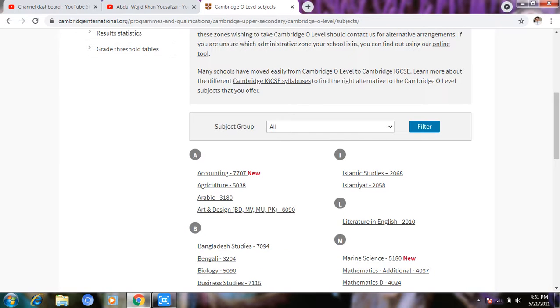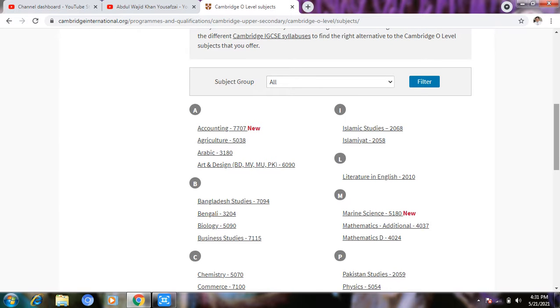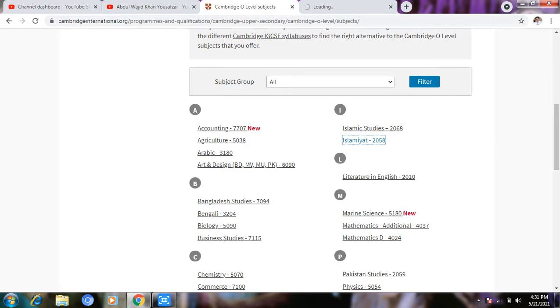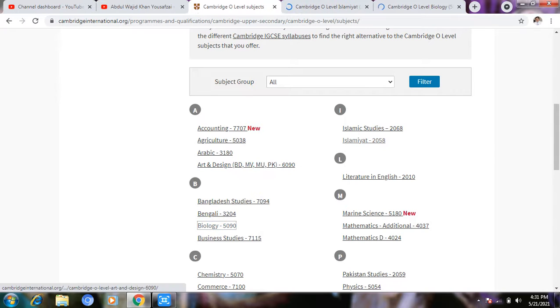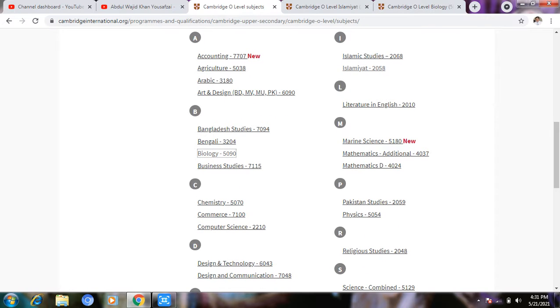For example, in Pakistan, mostly students take Islamiyat, code number 2058. Want to open this one, and we will go for biology for the science subject, code 5090, and we are going for maths D, 4024. We'll click on it and it will open a new tab.